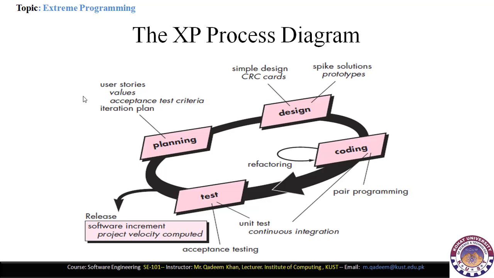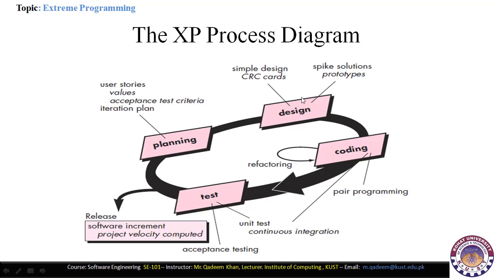Then they create the acceptance test criteria for the product, and at the end they have the iteration plan. Iteration plan means how many iterations of the loop should be performed for the development, and in every iteration we create a new prototype.